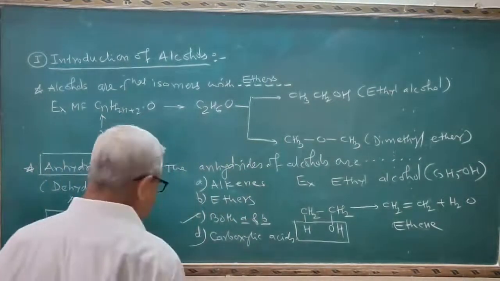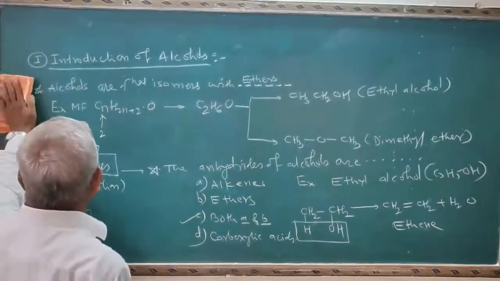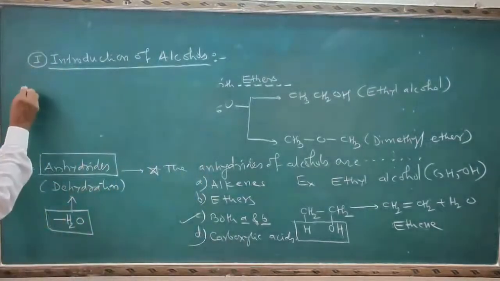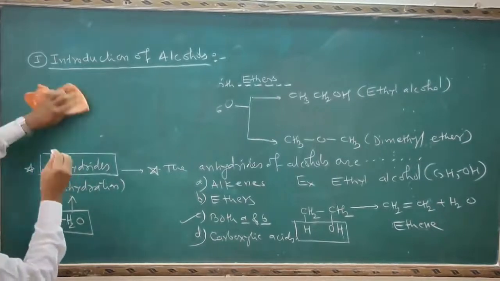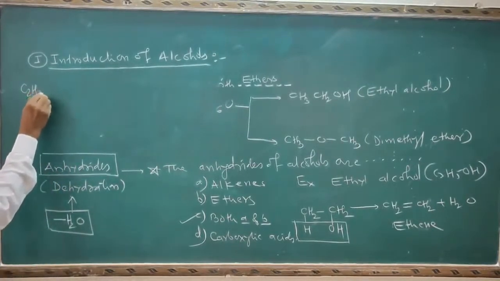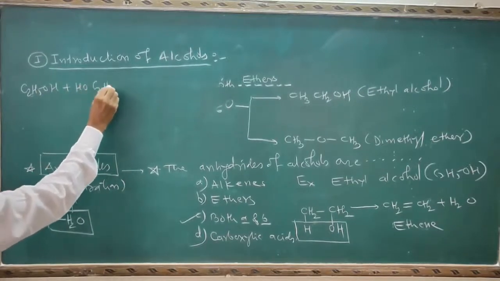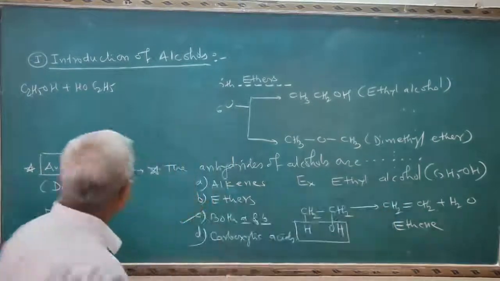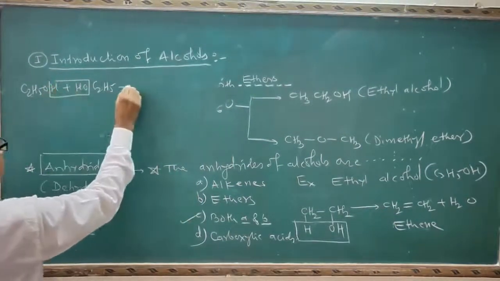Again, see another example that I will explain. This ethyl alcohol can also be written in this way: C2H5OH plus OH C2H5. These are two molecules of ethyl alcohol. You can easily remove the water molecule here, H2O.